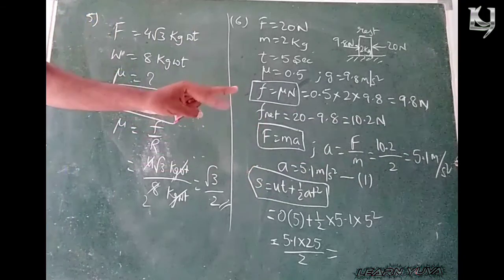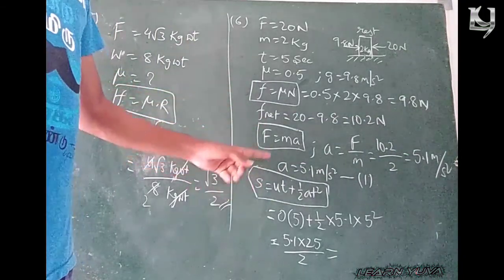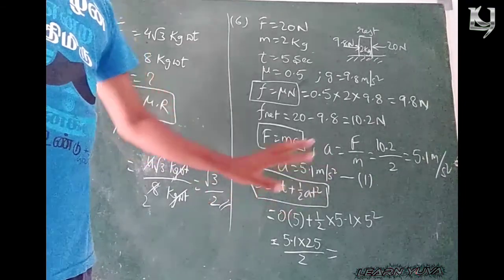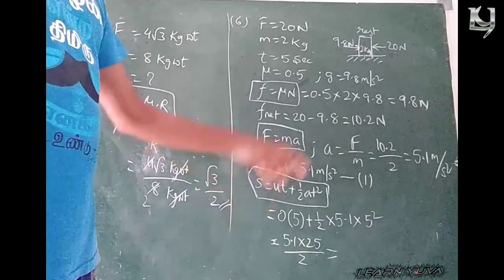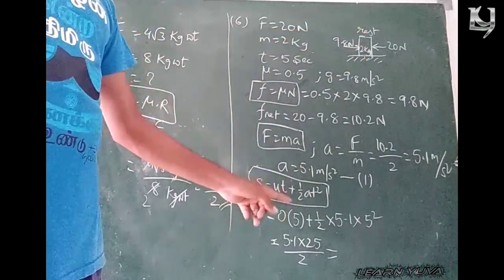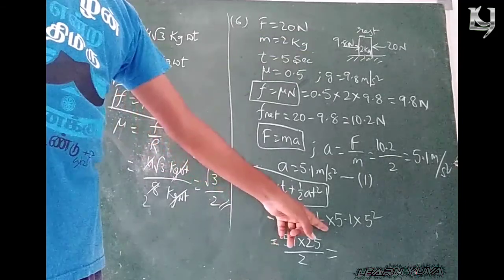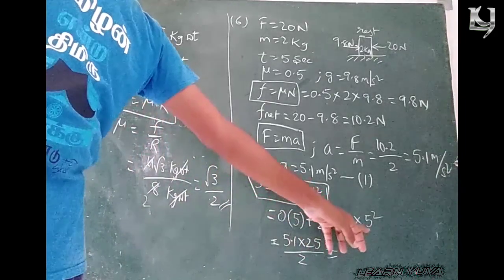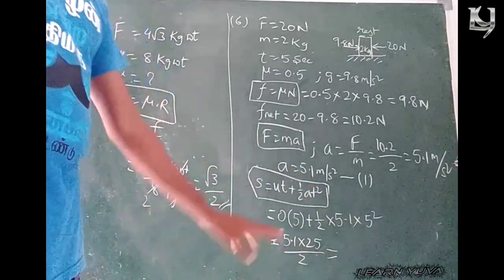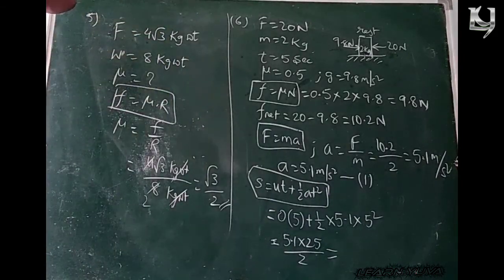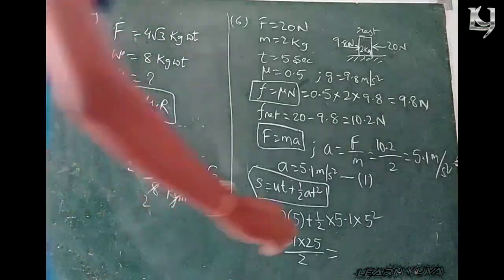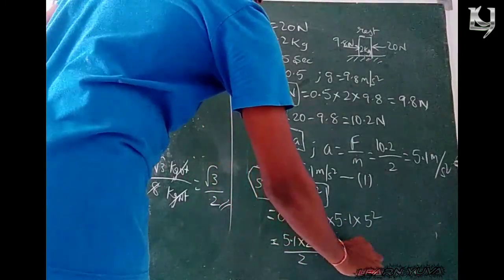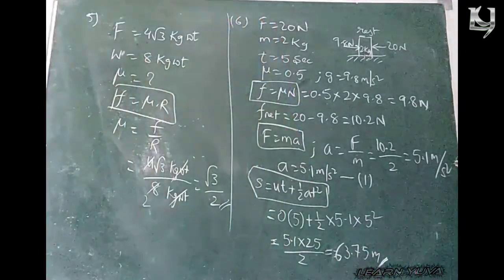In this problem, we have to calculate two values: acceleration and distance. So we got the acceleration. Finally, distance covered by the body is equal to ut plus half a t square. Initially the body is at rest, so u is 0, t is 5, plus half into a value 5.1 we got, t square is 5 square. So 5.1 into 25 by 2. If you do the calculations further, finally we got the value 63.75 meters. That is the answer.